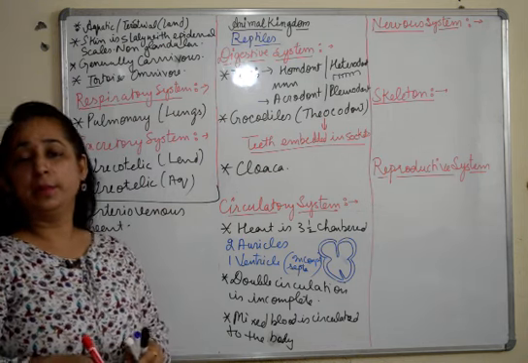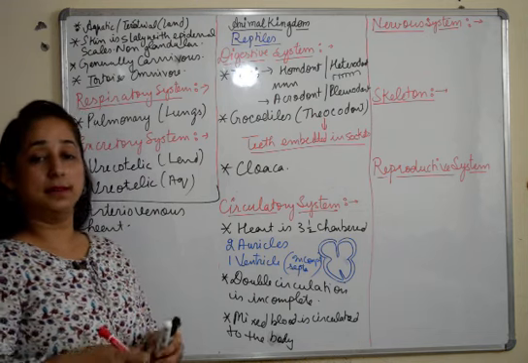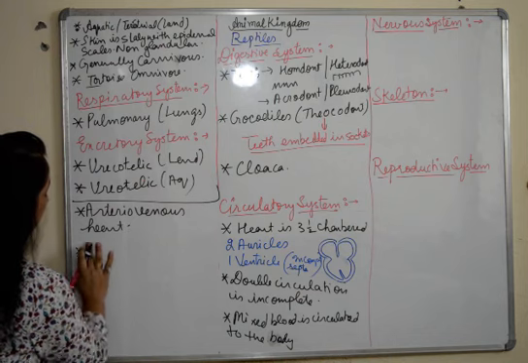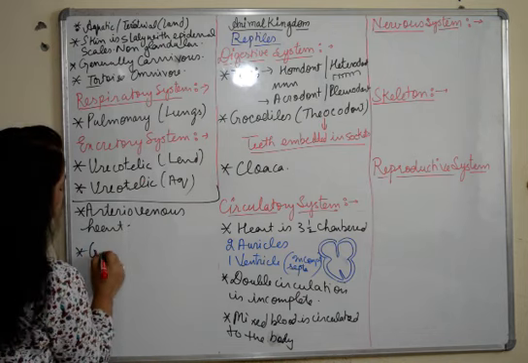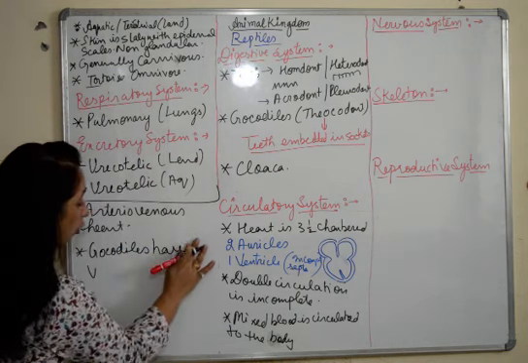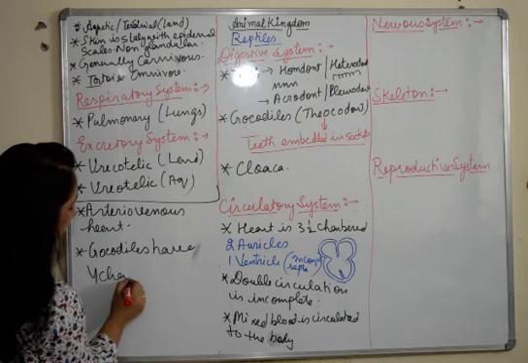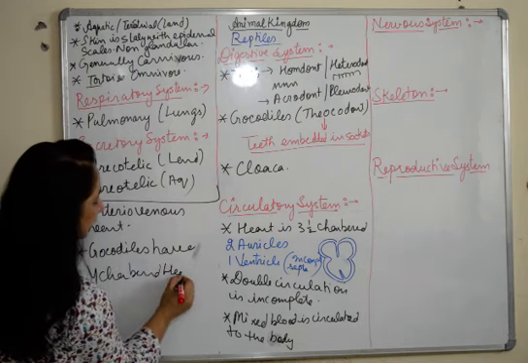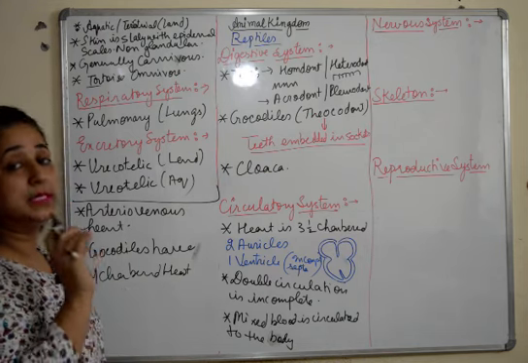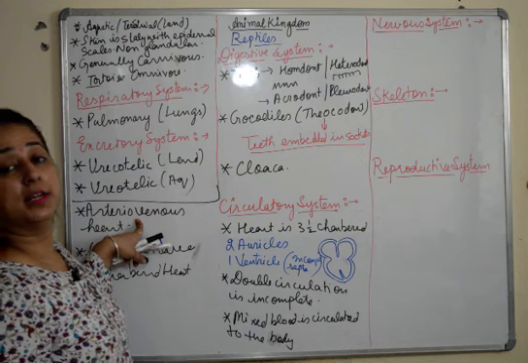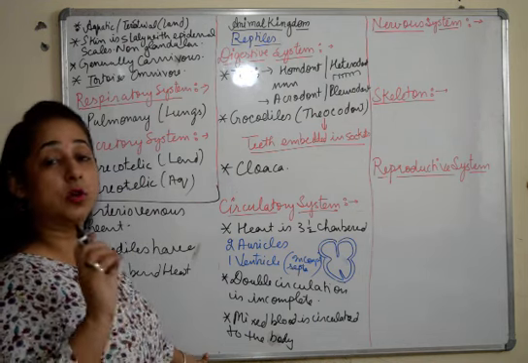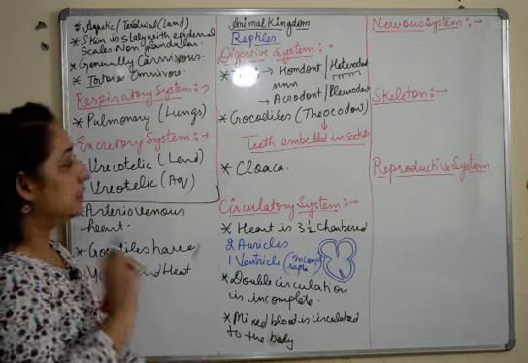A very well developed hepatic portal system is present in the amphibians, and we have an exception also. We have an exception of crocodiles. Crocodiles have 4 chambered heart. The alligators and crocodiles have a 4 chambered heart and they show complete double circulation. The heart is not arteriovenous heart. So these are the characteristic features of reptiles in context to the circulatory system.